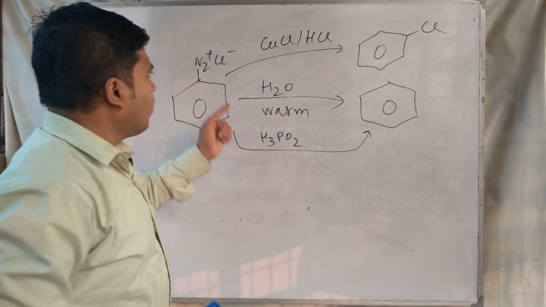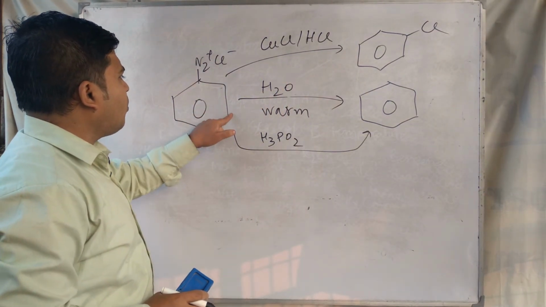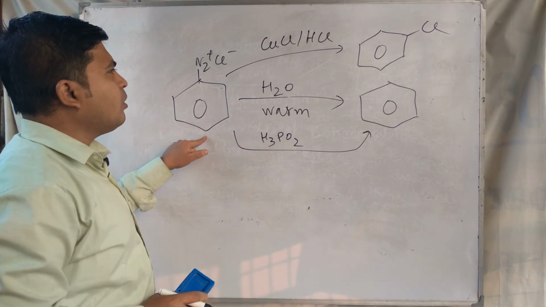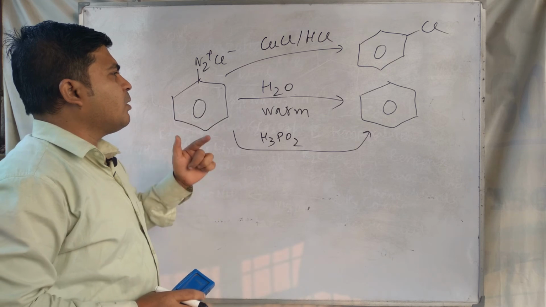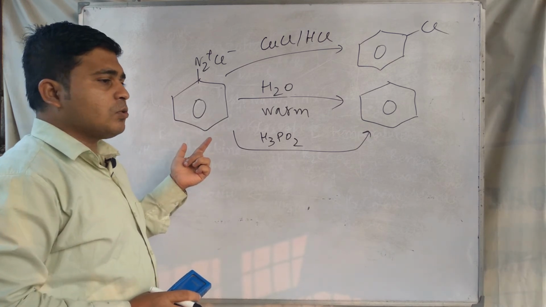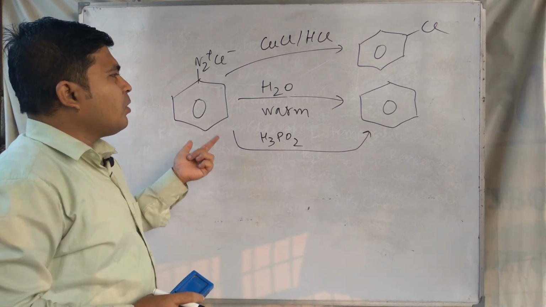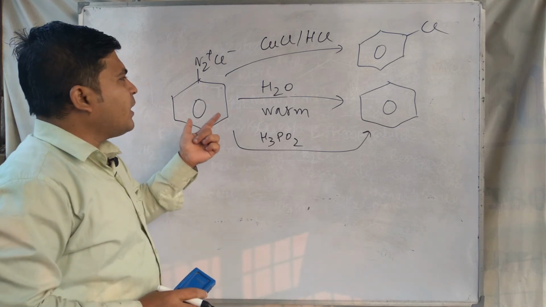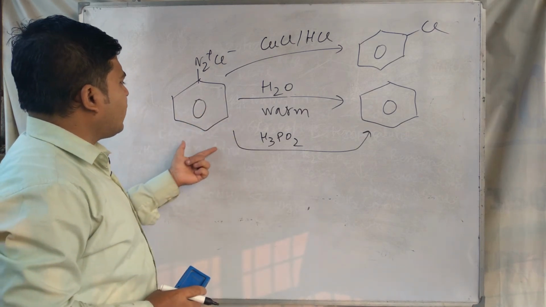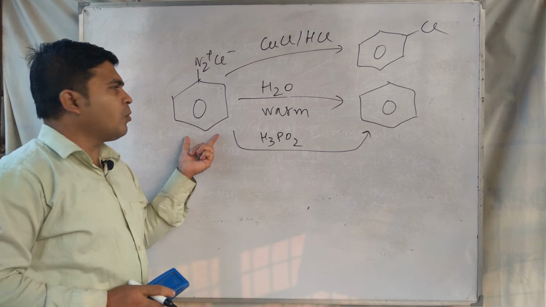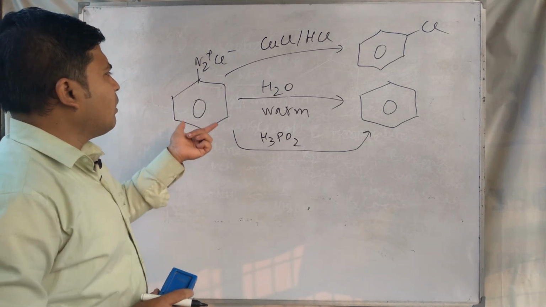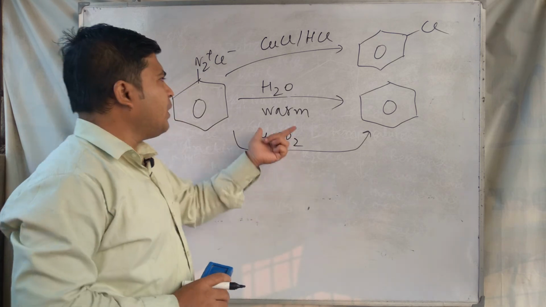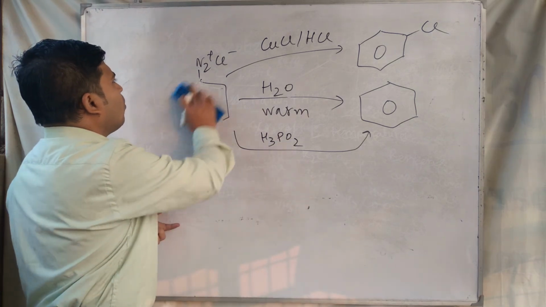There are a number of reactions of benzene diazonium chloride that have specific names, the Gattermann reaction, the Sandmeyer reaction. You have to learn these multiple reactions that are performed by benzene diazonium chloride.